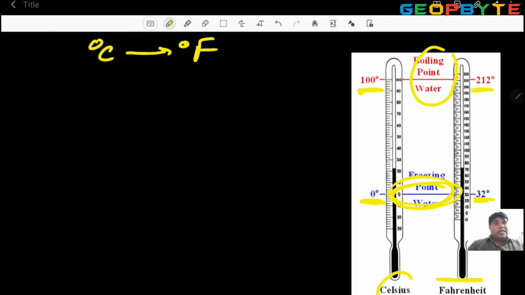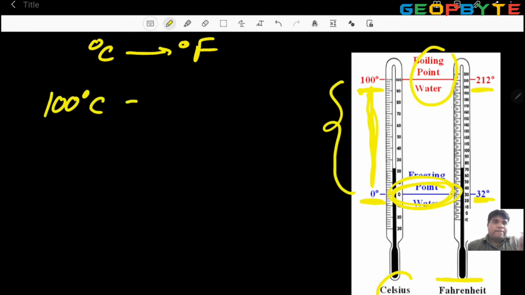Now observe their gaps. Celsius gap how much? Fahrenheit gap how much? Observe the diagram. Here the gap is 100 degree Celsius. Here the Fahrenheit gap, check it, is 180 degree Fahrenheit.